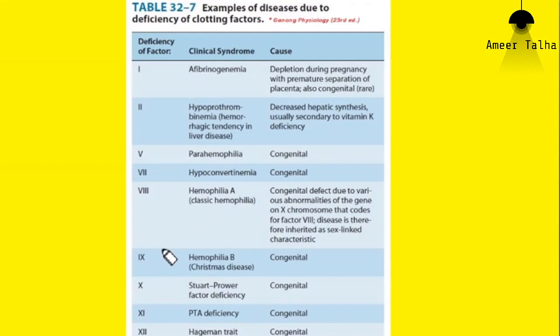Similarly, deficiency of clotting factor 9 will lead to hemophilia B. Since the other name for factor 9 is Christmas factor, that is the reason hemophilia B is sometimes referred to as Christmas disease. So these are two important clinical conditions for you people. Before we discuss hemophilia, let me show you a clinical scenario.